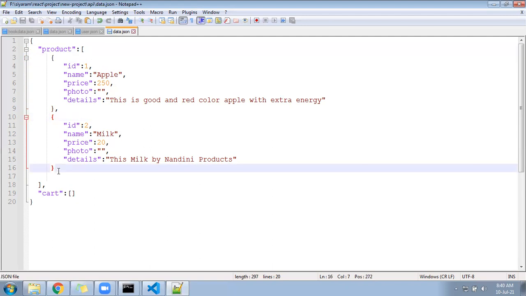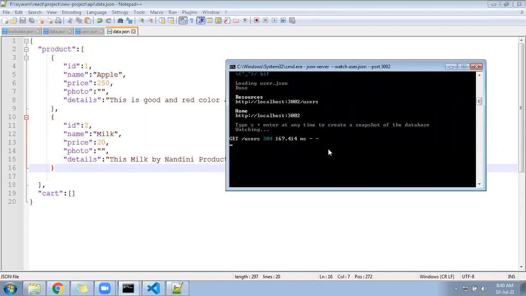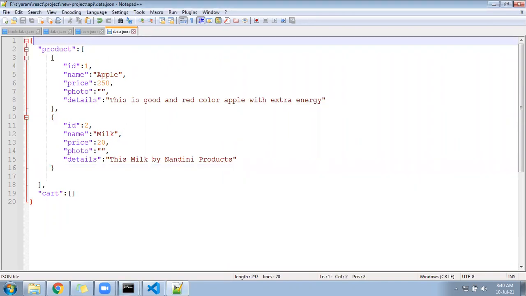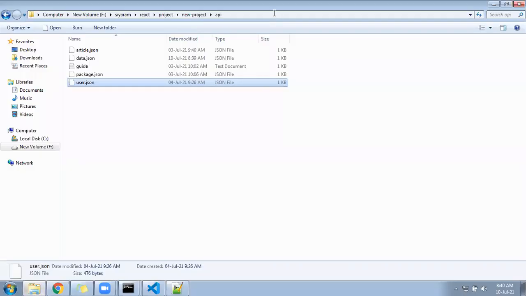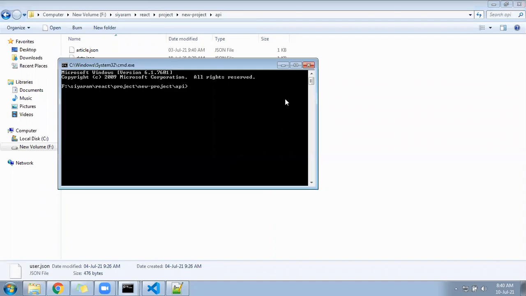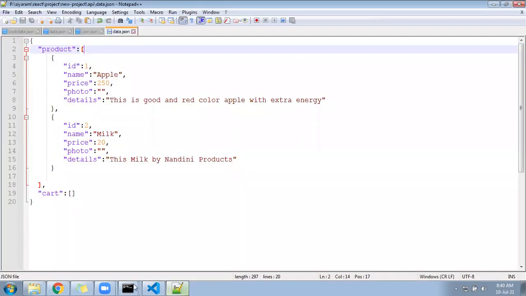After that, this one you can run on a particular port. This also you have to run. Like already one server is running here. This is for which one? This is for user management. We can run one more CMD where we can handle the data file. There will be product and cart. So you can open one more CMD here itself, and inside that you can run the data plus cart both.